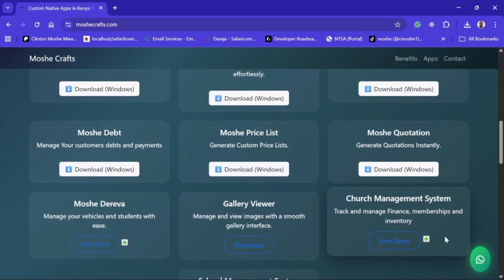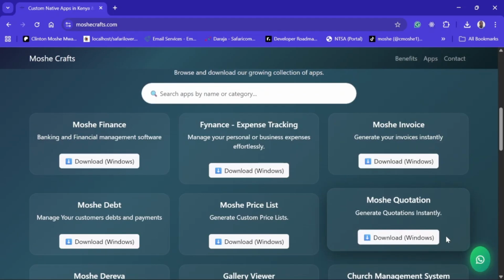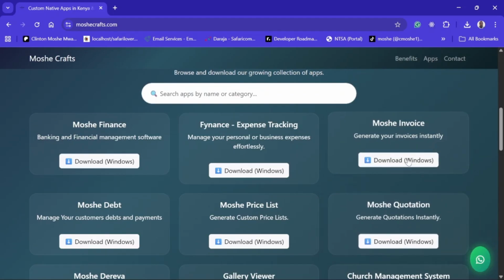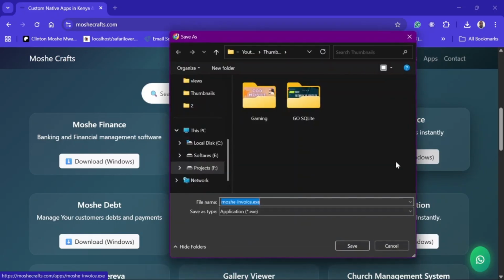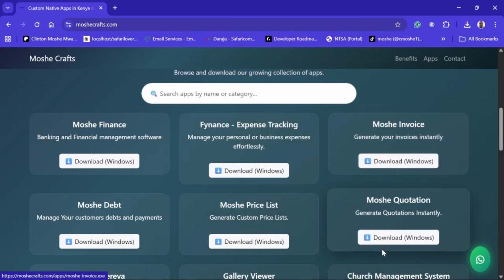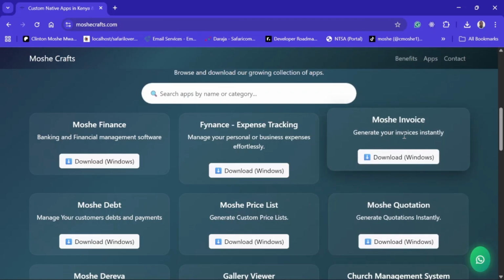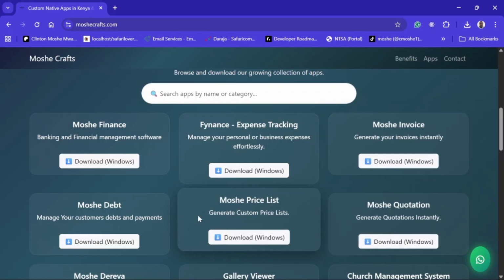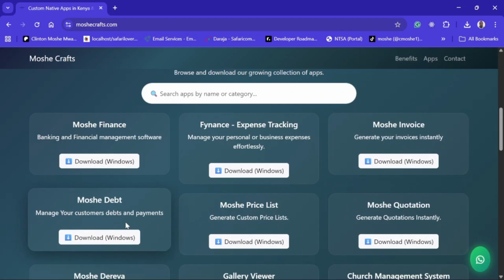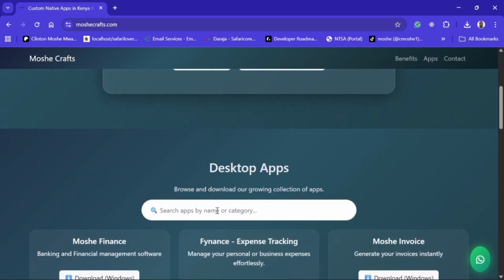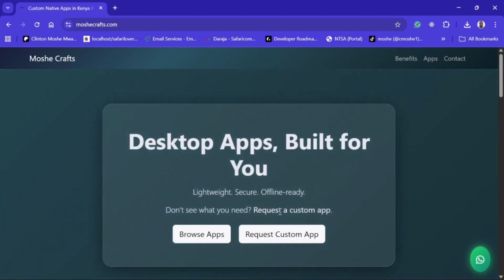So guys, this is my app store, and I am going to keep adding more applications so that in case you need anything, you just come here. And these ones are just totally free. You can just download them and you just install them and you're good to go. You don't even need to set up a database, especially this Moshe invoice, quotation, price list, debt. They're all using SQLite in the back as the database, so you don't need to start setting up a DB. So guys, I think that's all I can say for now. So you can request your custom application.